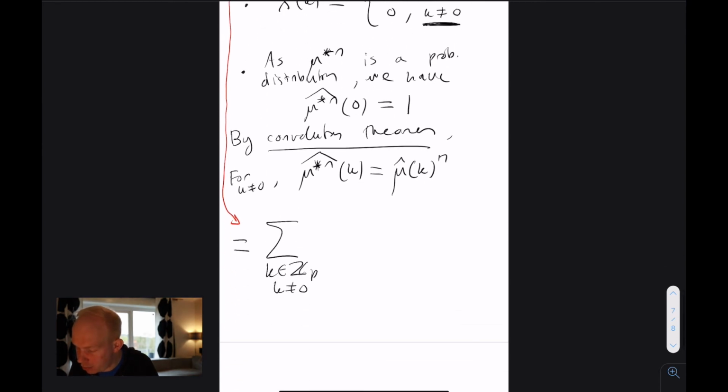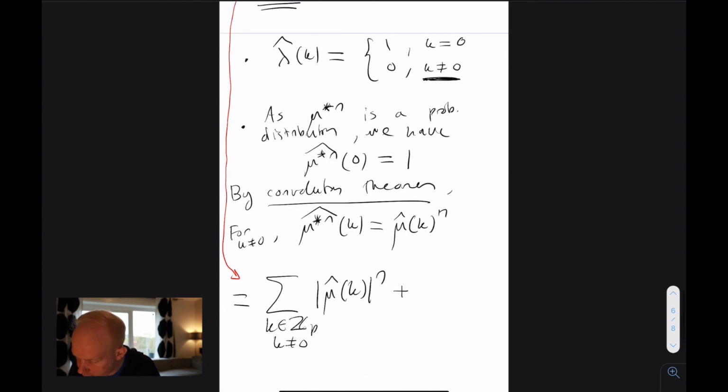And then by the convolution theorem, we get this expression: the Fourier transform of μ at k to the power n. Oh wait, there's a square here, so there's a 2n here. And then you have the rest.